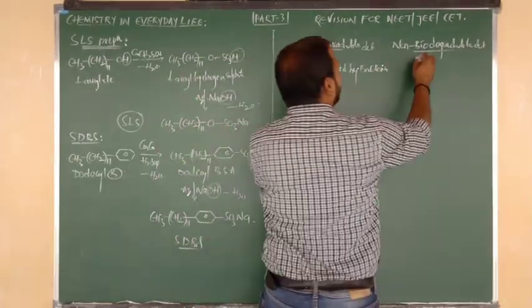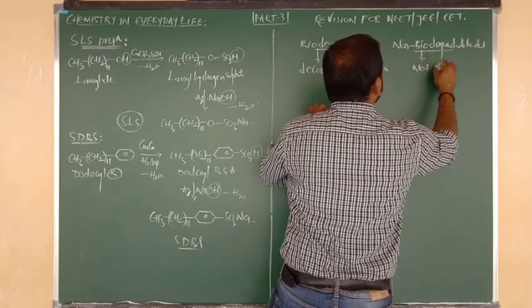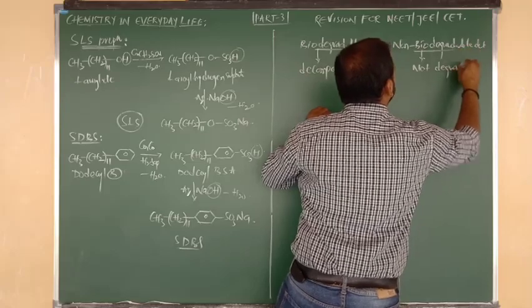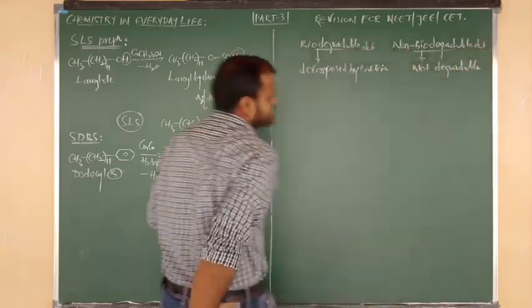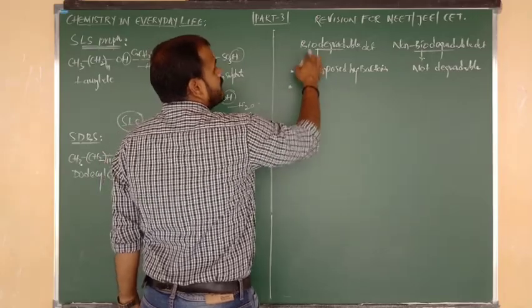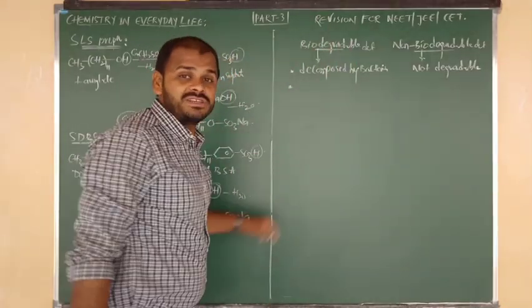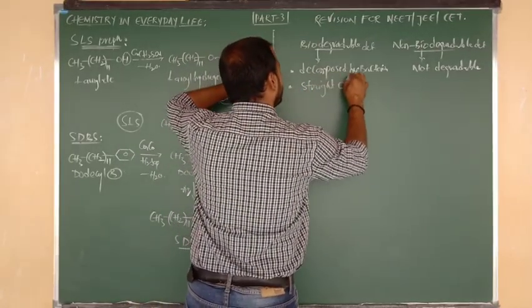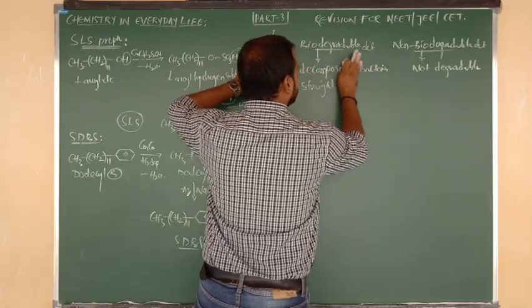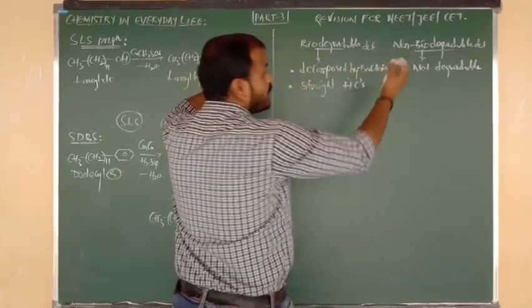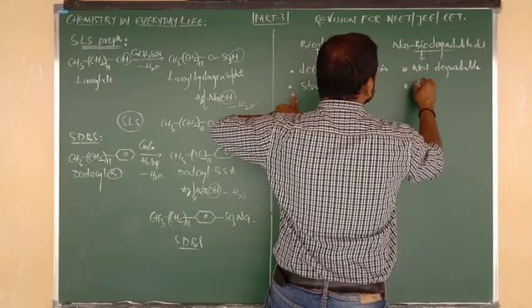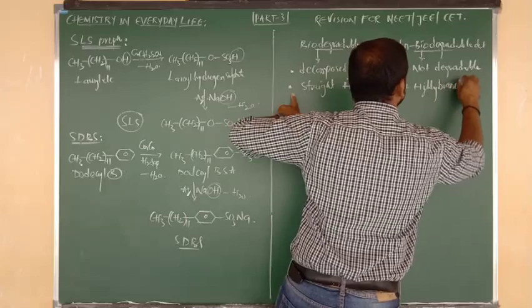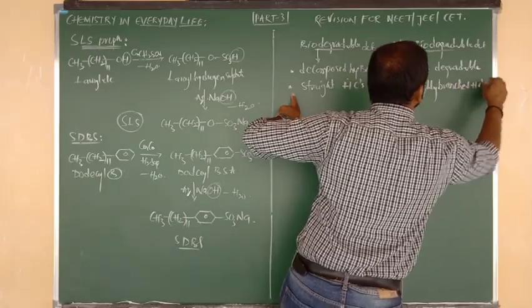But what about non-biodegradable? Reverse, beta. They cannot be decomposed by bacteria. The reason is, biodegradable detergents can be degraded by bacteria because they have very simple structures, straight chain hydrocarbons. And non-biodegradable ones cannot be degraded because they have highly branched structures, highly branched hydrocarbons.